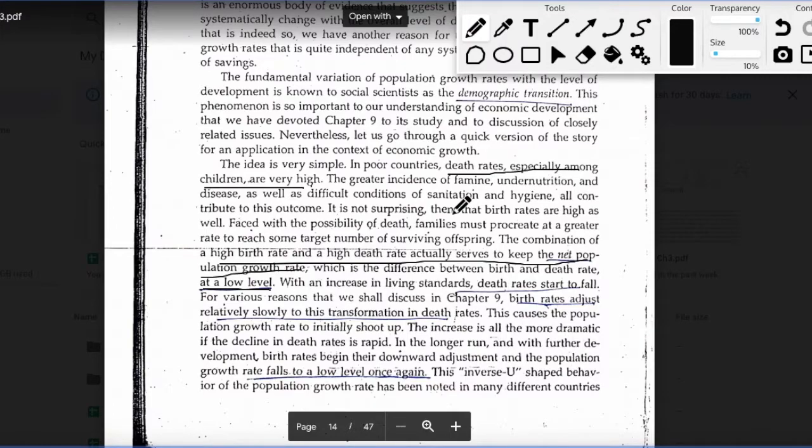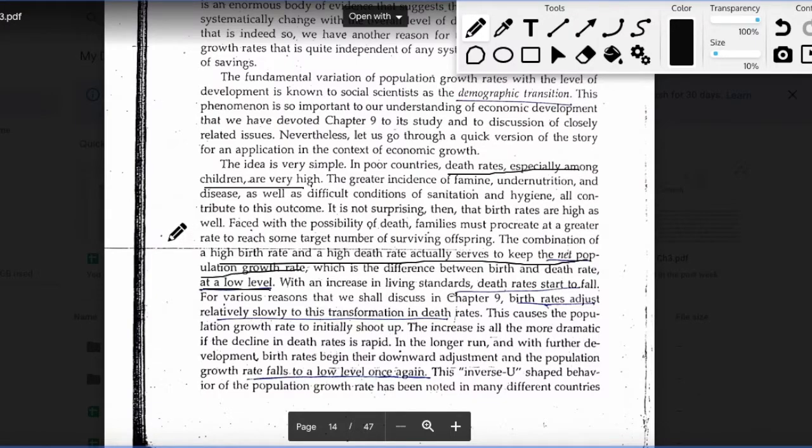So all of these things will change with changes in the level of income, and that will induce a fall in the death rate. Now, with the fall in death rate, birth rates will also start falling, because now people expect that the children who are taking birth in a household will actually survive. So they will plan accordingly, and the birth rates will also start falling. But this linkage between the fall in death rate and the fall in birth rate will take some time.